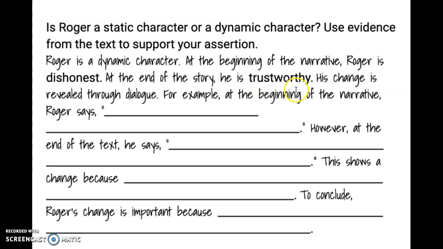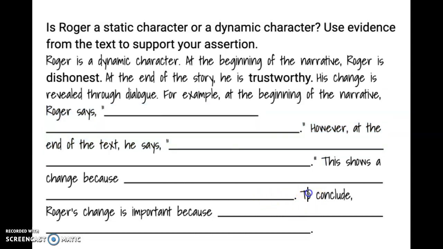For example, at the beginning of the narrative, Roger says, and there's a big blank there because I want you to find evidence that shows that Roger was dishonest at the beginning of the story. However, at the end of the text, he says, and there's another blank here because I also want you to find a piece of evidence that shows that he was trustworthy at the end of the story. This shows a change because, well, we just have to explain how Roger changed in the story. And we have to explain how these two pieces of evidence show a change.